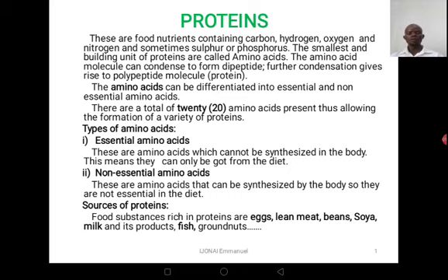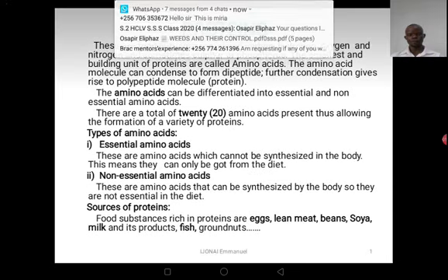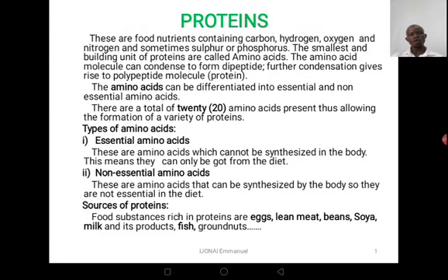Now, let's move to the types of amino acids. Like we have said, we have essential amino acids and non-essential amino acids. Now, what are essential amino acids? Essential amino acids are those amino acids which cannot be synthesized or manufactured in the body. And what does that mean? It means that we must get them from our diet.